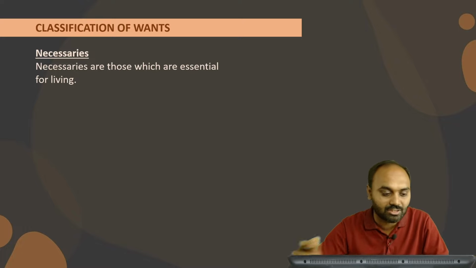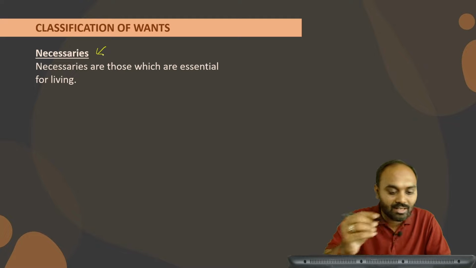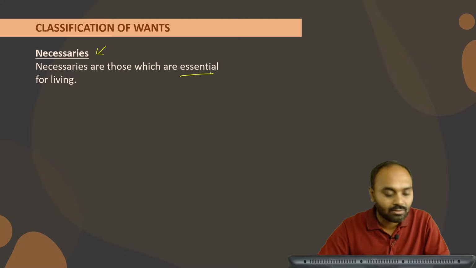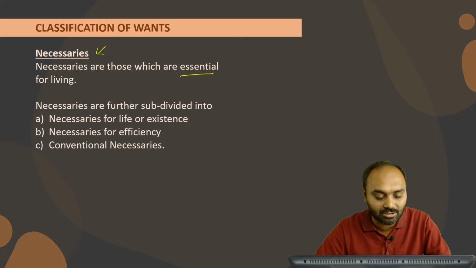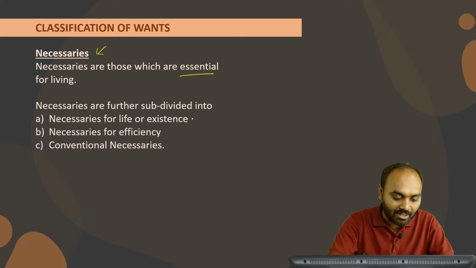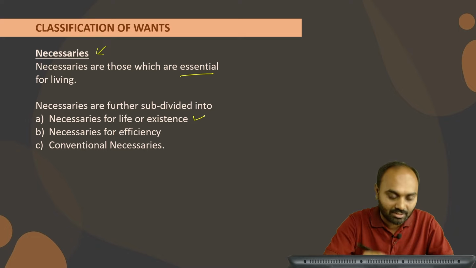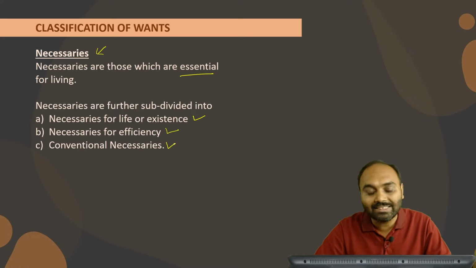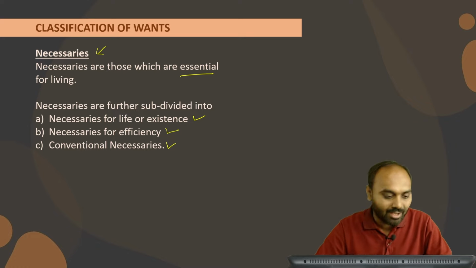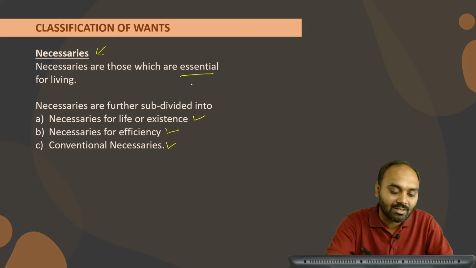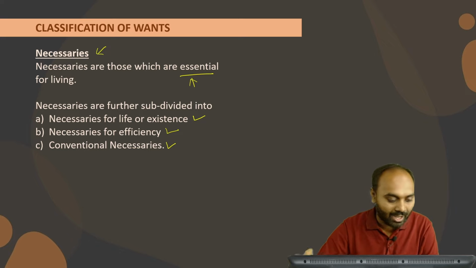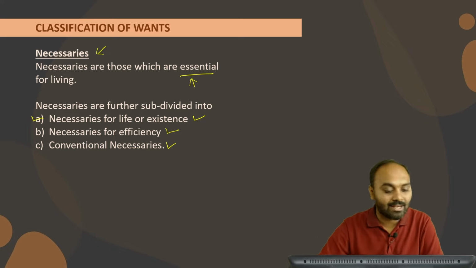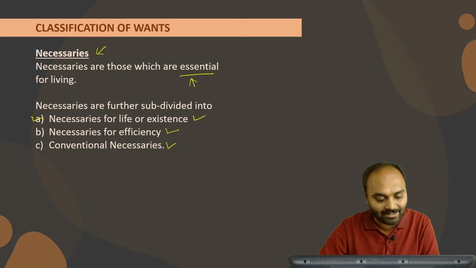First of all, we are going to discuss what you mean by necessaries. Necessaries are essentials for living. Those are termed as necessaries, and they have been categorized in your CA Foundation into three categories: necessaries for life or existence, necessaries for efficiency and conventional necessaries. So first of all, I am going to cover the first part, that is necessaries for life or existence.